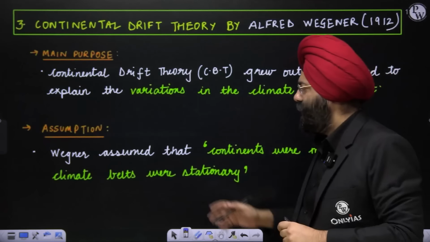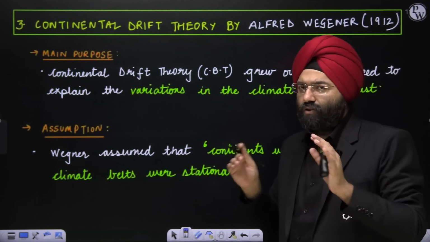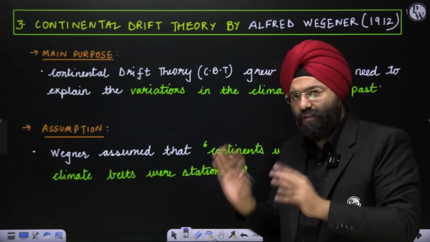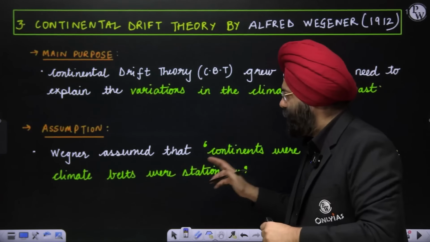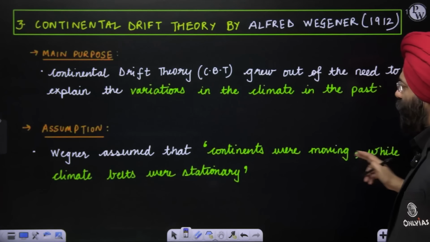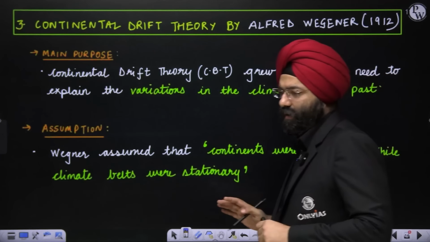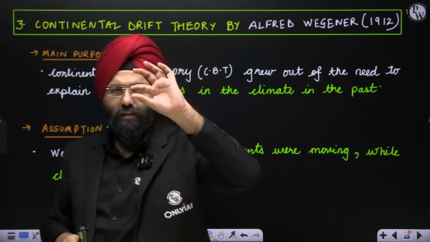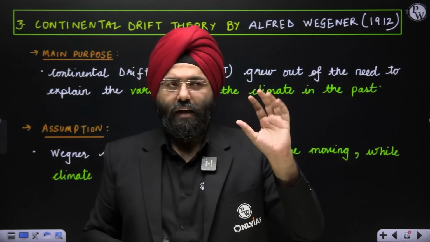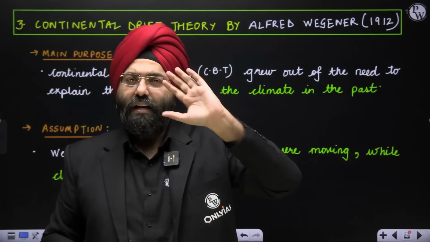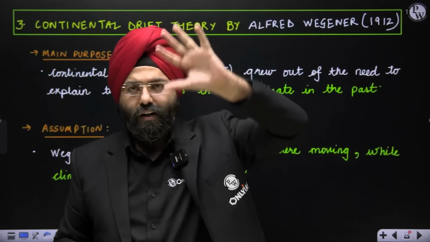Wegener says that he assumed this is the fact that has happened, and based on this assumption, he gives his theory. He says that the continents were moving while the climate belts were stationary. The climate belts that are there, a certain climate in a certain region, are fixed. Only the continents are moving.